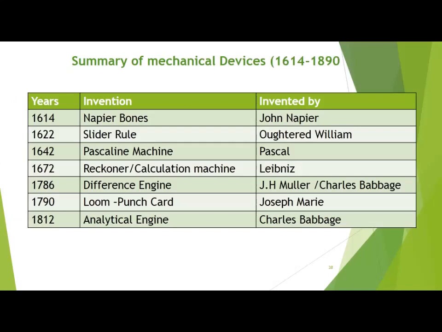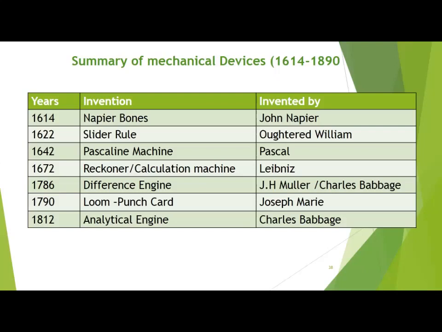Like in 1614, Napier bones were invented by John Napier. John Napier also invented another device, the logarithm table, on the basis of Napier bones. In 1622, the slide rule came, invented by William Oughtred.